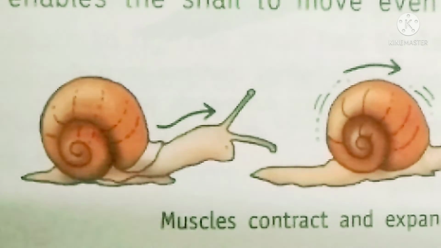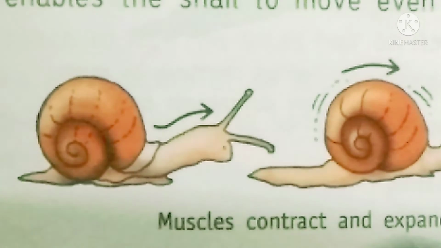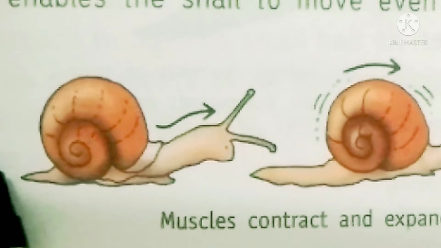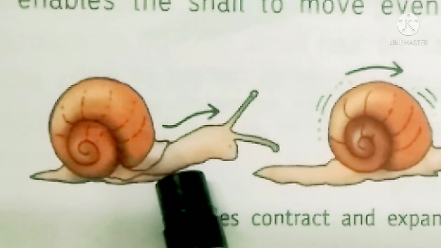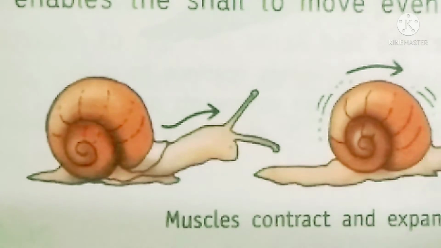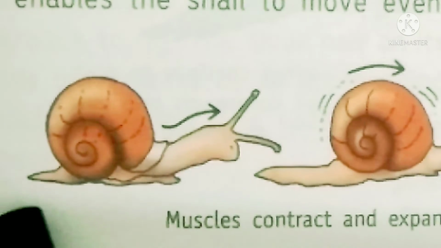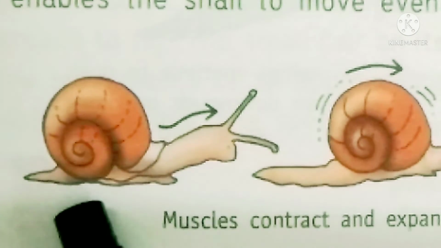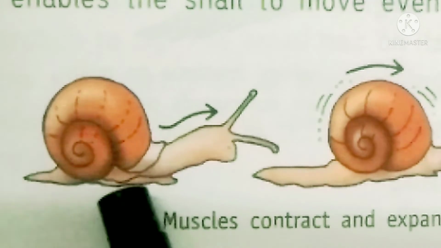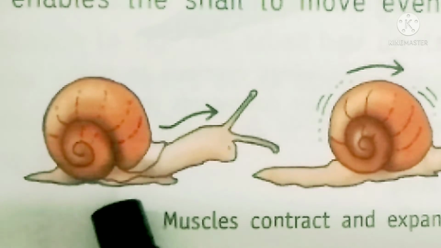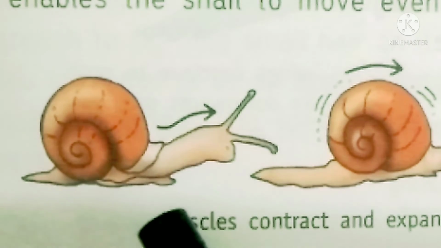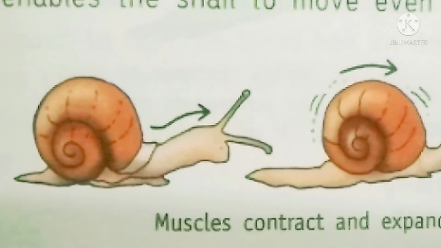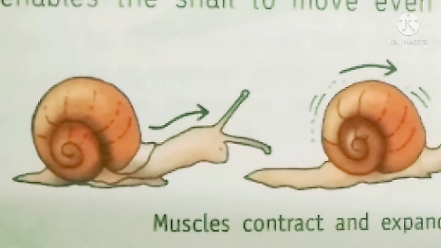Okay, means when they move from one place to another, they will secrete or produce this sticky substance, and when that sticky substance is in contact with air, it will become hard. That is why in the garden, when snails move from there, you can see a small silver-like line there.